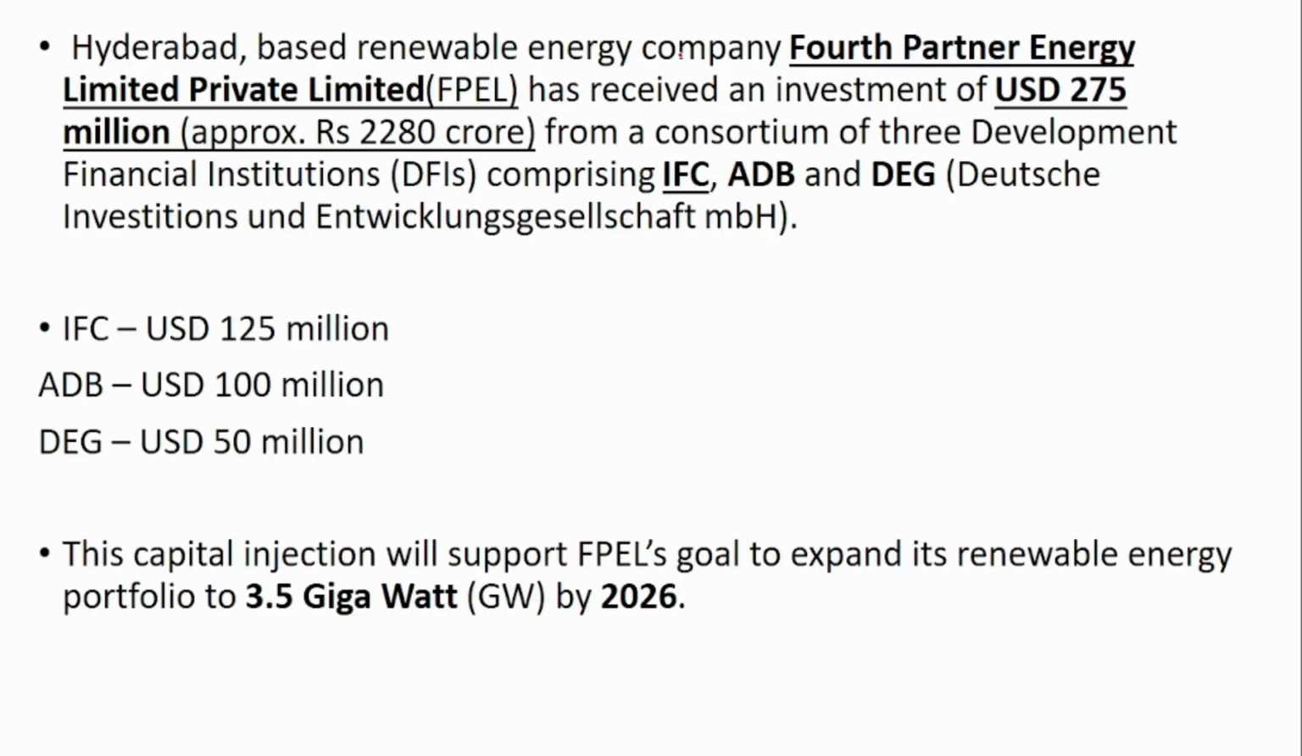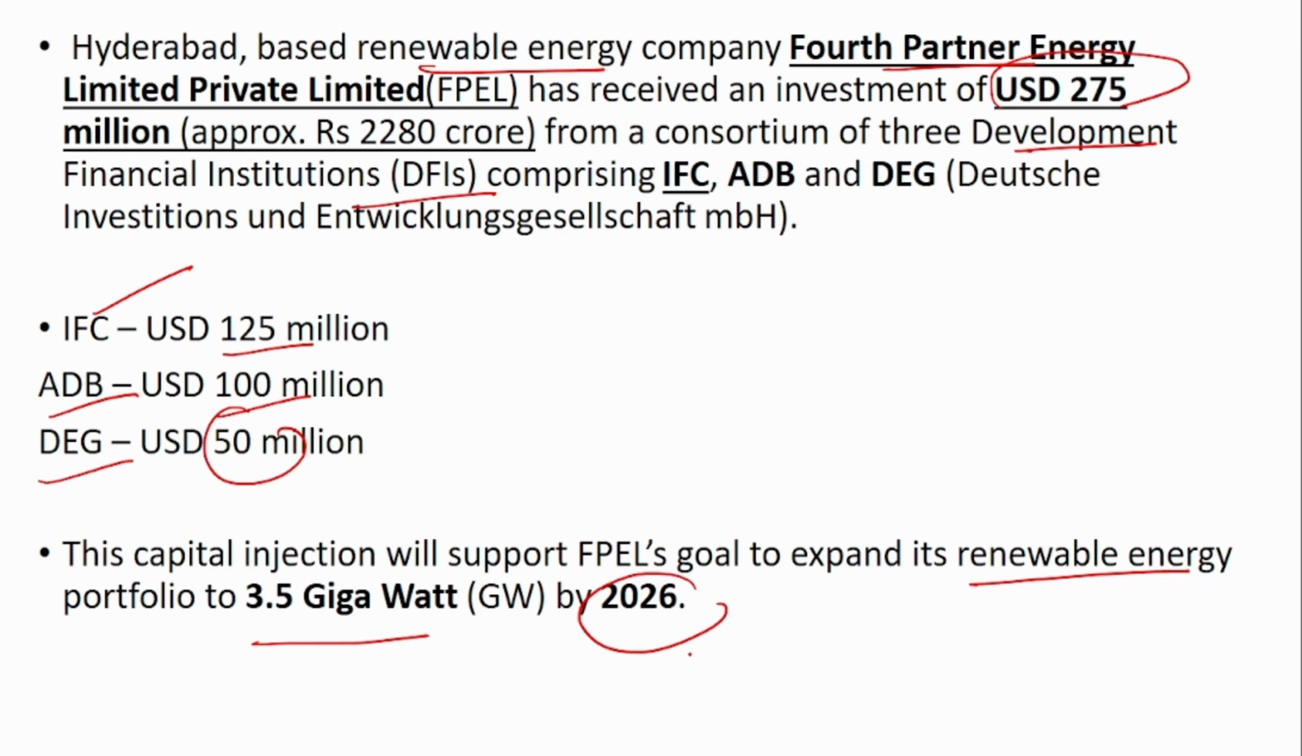So Hyderabad-based renewable energy company, Fourth Partner Energy Private Limited, has received an investment of $275 million from a consortium of 3 development financial institutions. From IFC, it has received $125 million, from ADB it has received $100 million, and from DEG it has received $50 million. The capital injection will be used to expand the renewable energy portfolio to 3.5 gigawatt